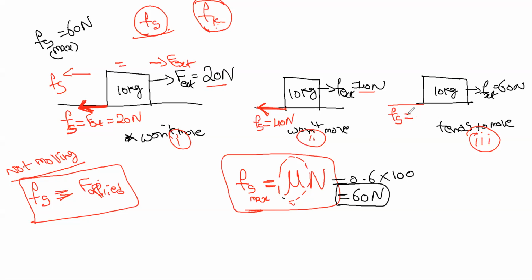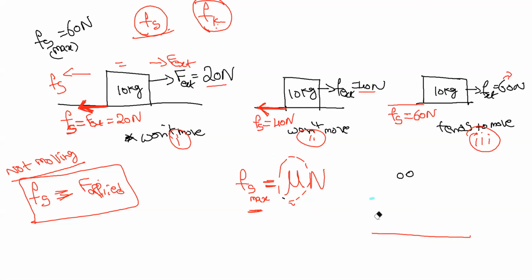If you are applying 60 Newton, the static friction here will also be 60. Now if you apply just a small extra force to this 60 Newton, then it moves. Now when it moves, then we have to use the kinetic friction.